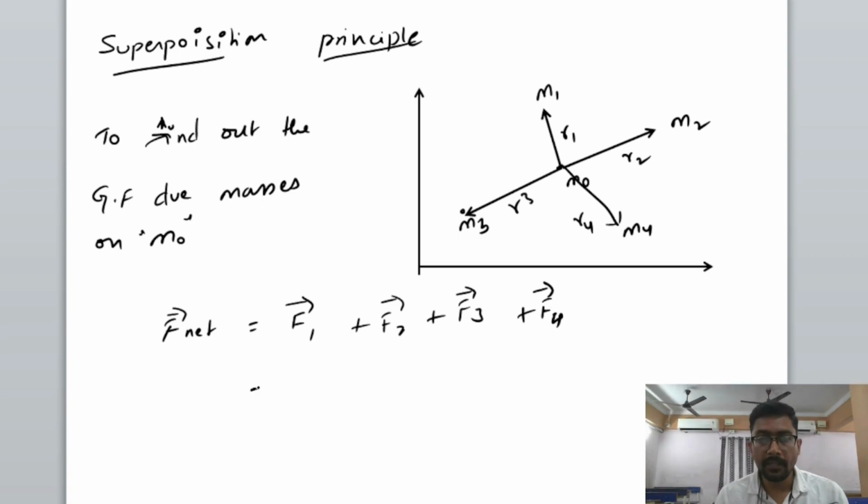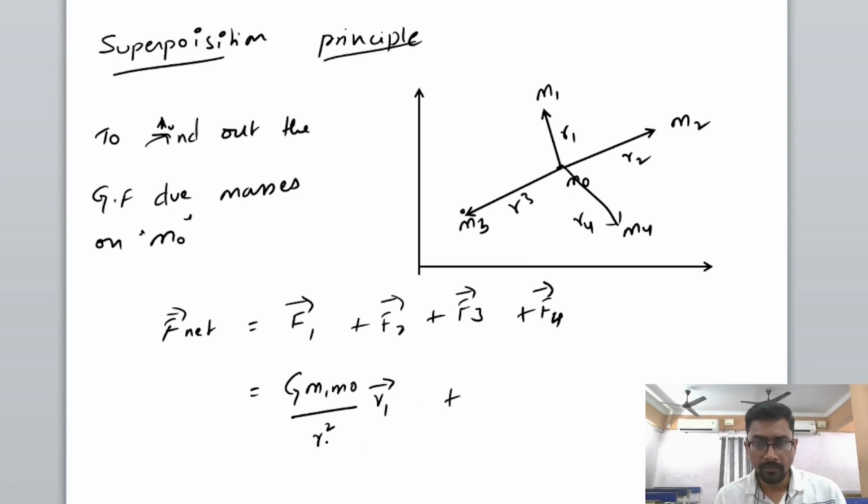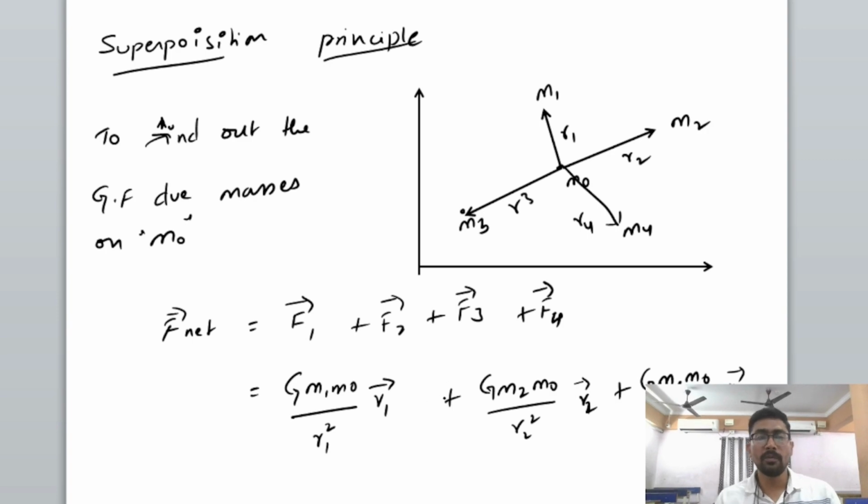So, this will become G m1 m0 by r1 square r1 bar, plus G m2 m0 by r2 square r2 bar, plus G m3 m0 by r3 square r3 bar, and so on. So this is how the gravitational force will be added throughout the motion.